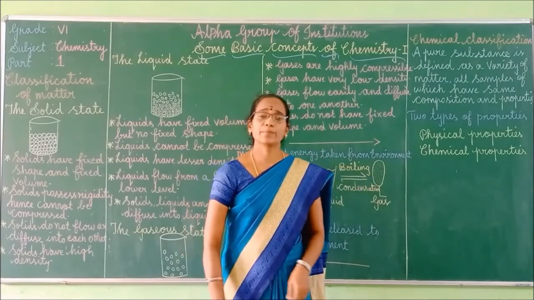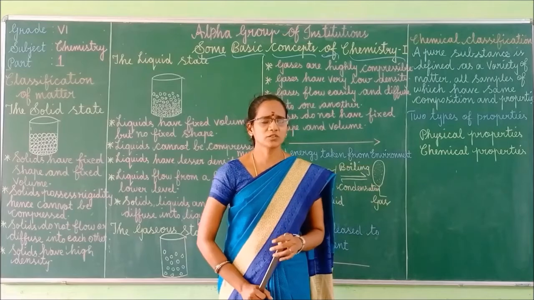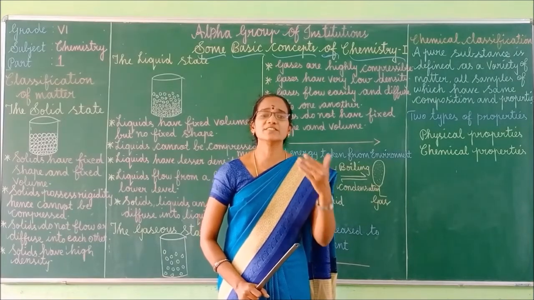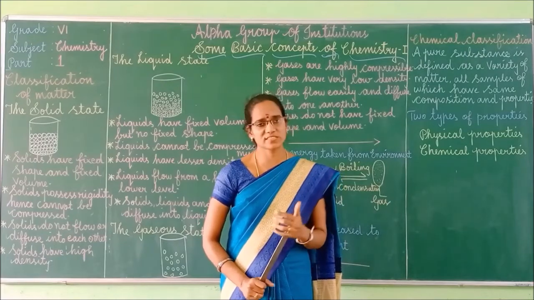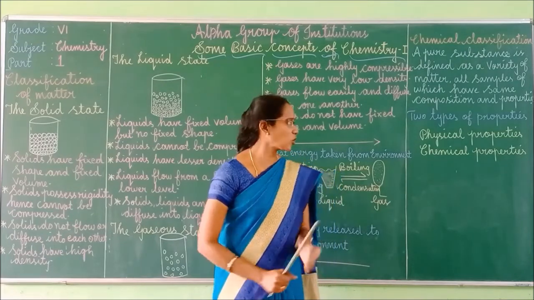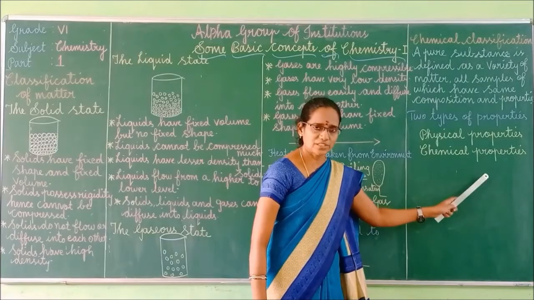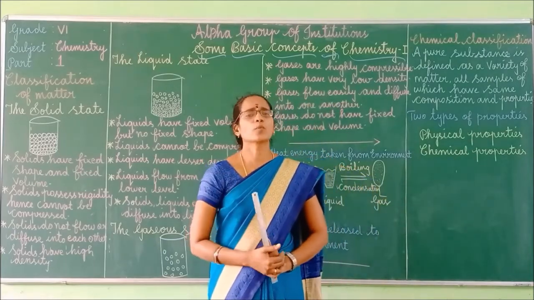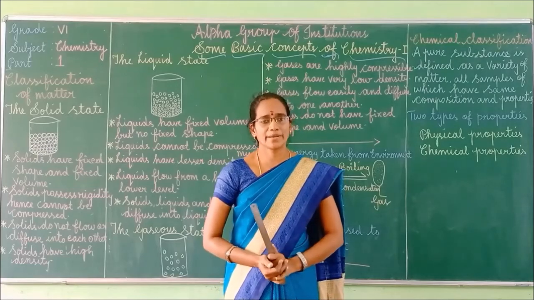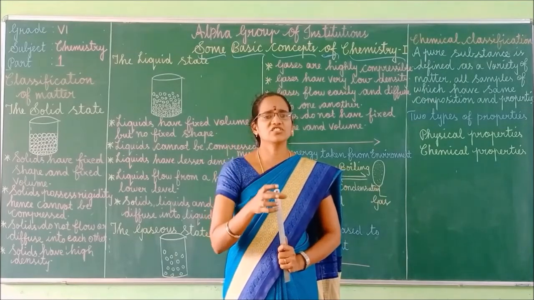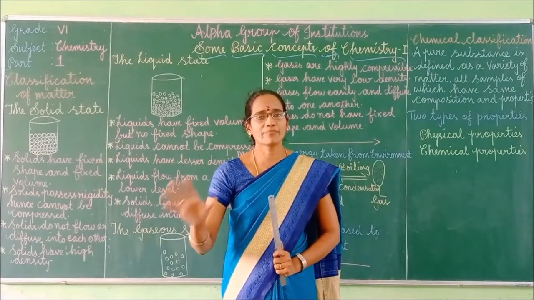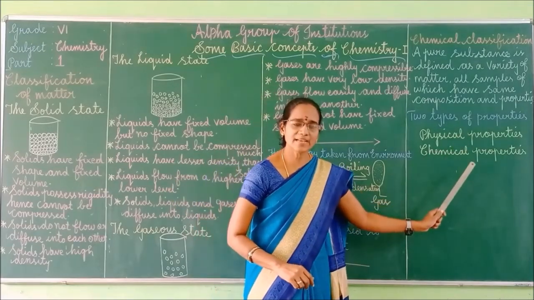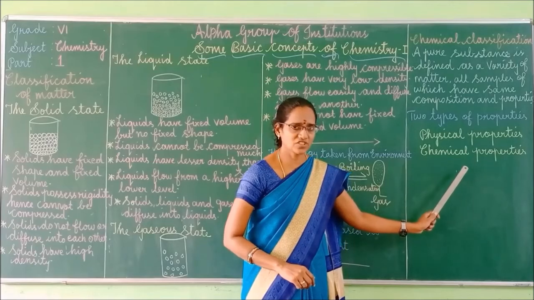Chemical properties can be observed or measured by changing the substance, which changes its chemical composition. Whereas physical properties can be observed or measured without changing the composition of matter. That's the difference between physical properties and chemical properties, children.